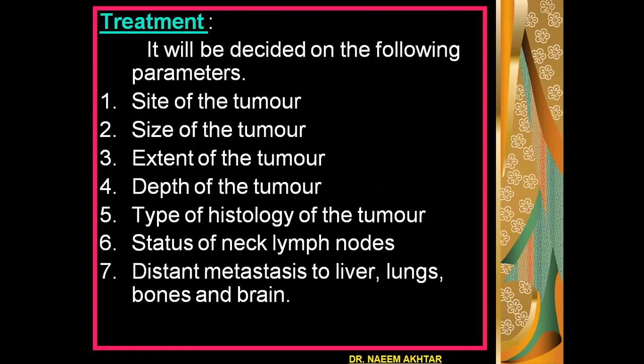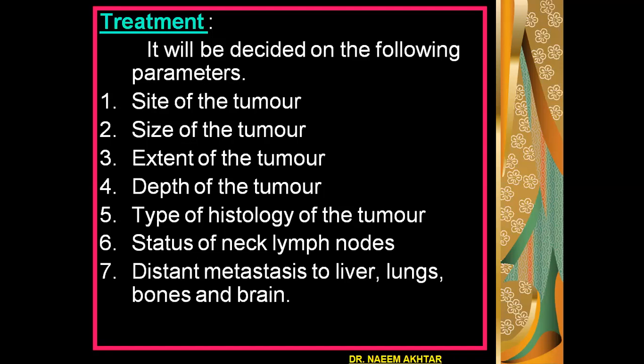Treatment. Treatment of oral cavity cancer will be decided on the following parameters: site of the tumor, size of the tumor, extent of the tumor, depth of the tumor, type of histology of the tumor, whether it is squamous cell carcinoma or whether it's adenocarcinoma or something else, then status of neck lymph node, then distant metastasis to the liver, lungs, bones, and brain.